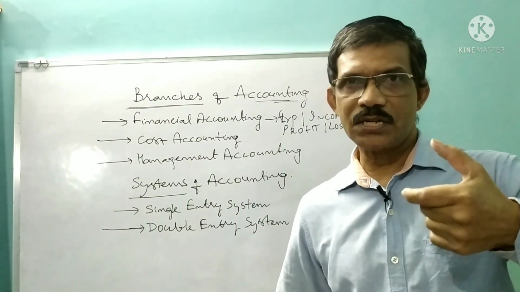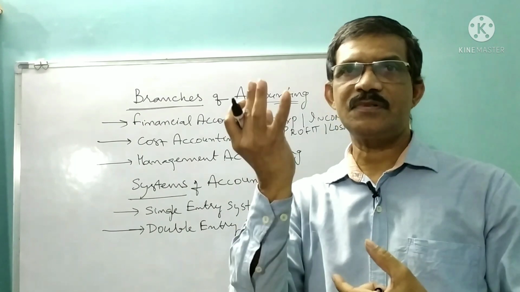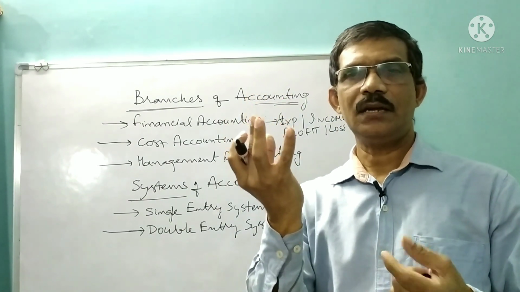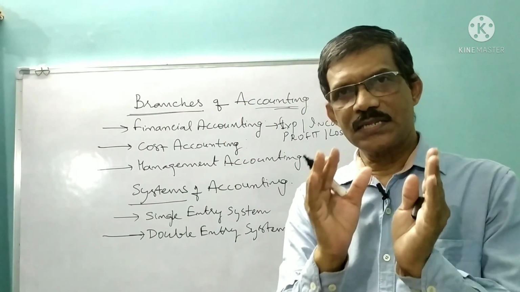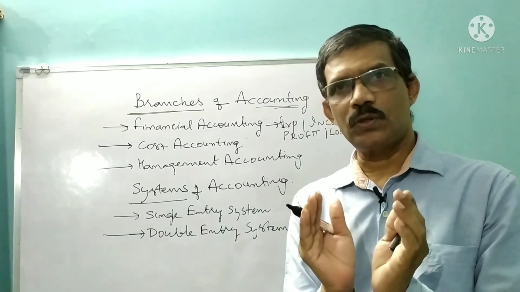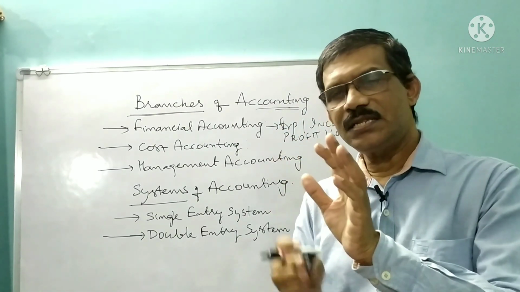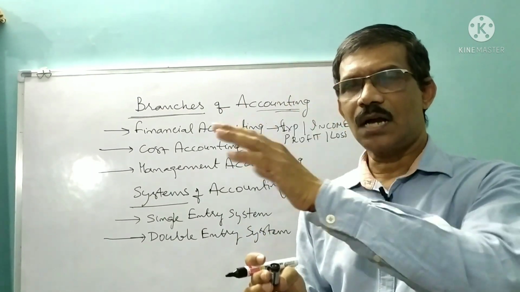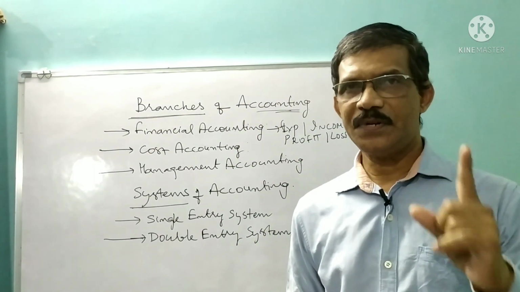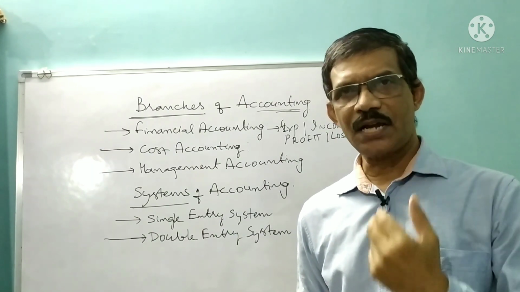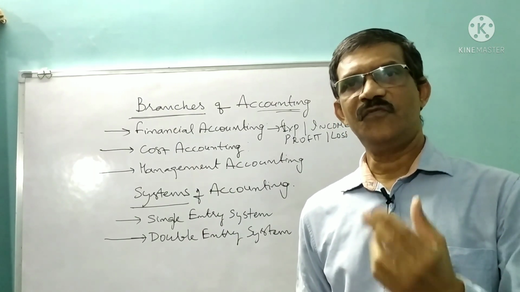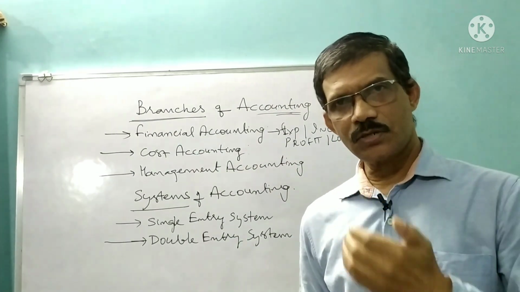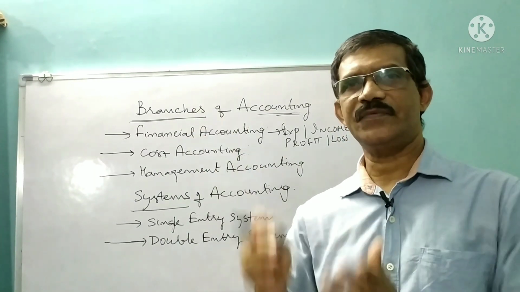When the cost is reduced, then only the profitability will increase. So when you focus on cost control and increasing profitability, that branch is known as cost accounting. I repeat it. Cost accounting is that branch of accounting which focuses on cost control and increasing your profitability.